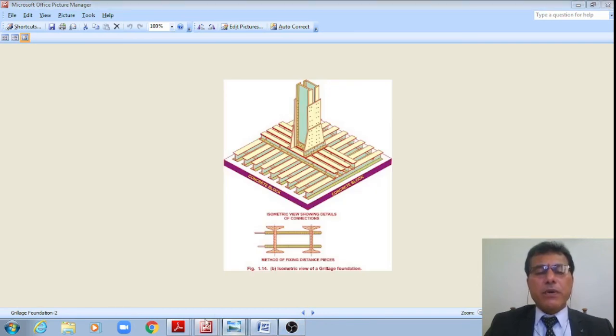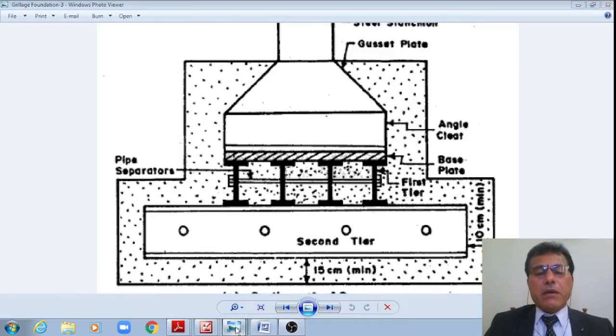Okay, student, I hope you understood the concept we discussed in today's class. This is the schematic that I have shown.